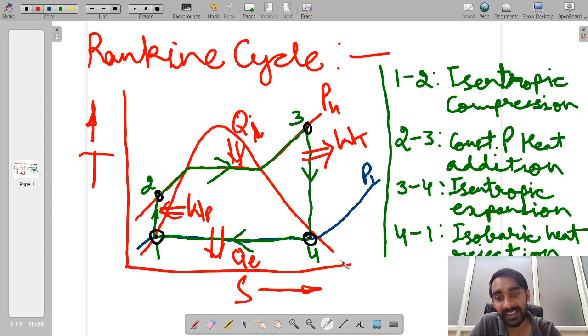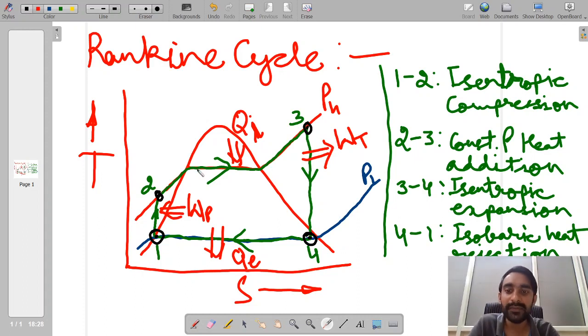However, if we have to analyze the individual component of this cycle, for example, in this 2 to 3 process, we have nothing but a boiler where we are adding a certain amount of heat in order to convert liquid into vapor. This heat addition process happens inside a device known as a heat exchanger, and this type of heat exchanger, where liquid is converted into vapor, is particularly known as a steam generator or a boiler.